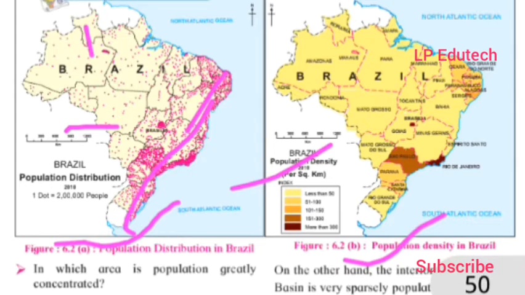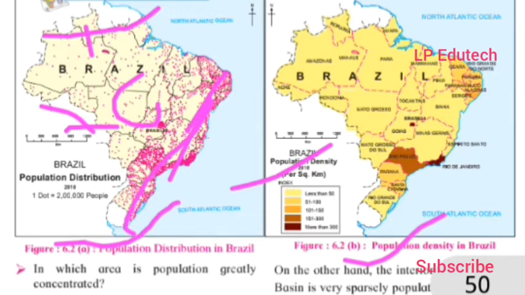Second, in which area is the distribution of population sparse, that is very less? The sparse distribution of population is seen in the western, central and northern areas. You can see the western part, central part and the northern part. Very sparse population is spread out, and here we have the densely populated area.